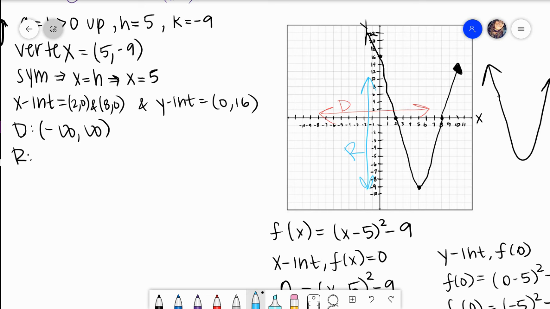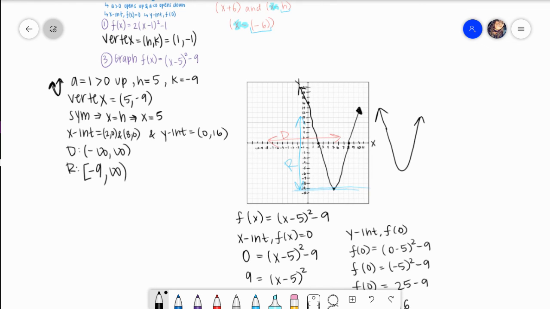So looking at this, I noticed that -9 is the lowest point on my y-axis. And so that would be where my range begins. And you do a bracket there at -9. And then it goes forever in the positive direction, which is positive infinity. Okay, so let me show you these.